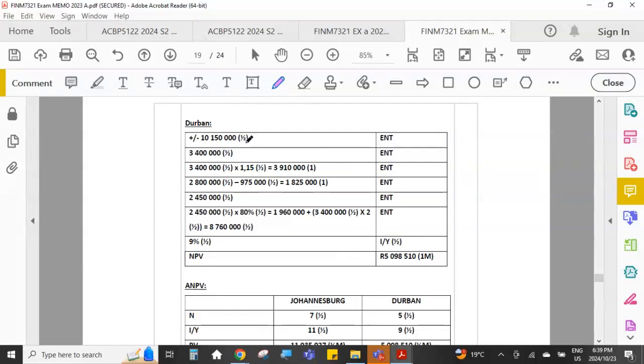Don't rush. Make sure you've got each cash flow amount correct, because you can see there's lots of marks here just for getting the rand value of each year's cash flow correct. And then for our discount percentage, we're going to use 9% for Durban, and then comp NPV, and there is the net present value that we have calculated.